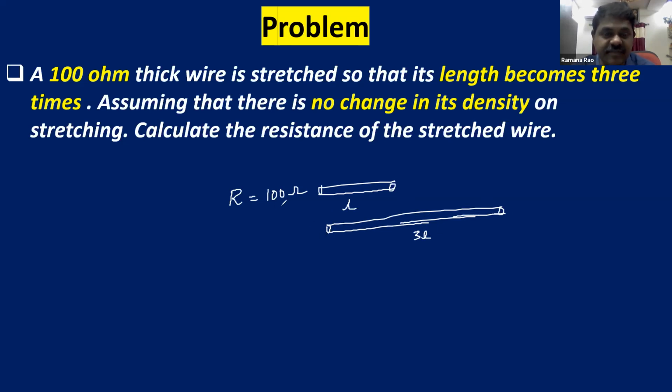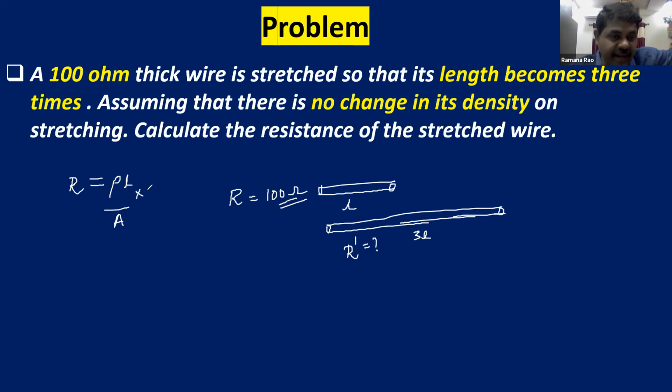Then if the resistance of this is 100 ohm, what is the resistance of this one? Let it be R dash. So we can make use of the concept R is equal to rho into L upon A. This is the formula for resistance: resistance is equal to rho, specific resistance, into length upon area. Here it is given that there is no change in density, so we have to discuss only the physical quantity length.